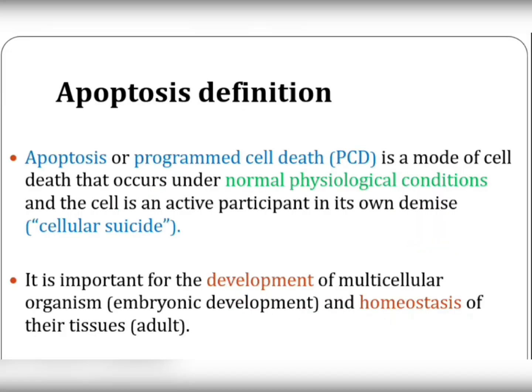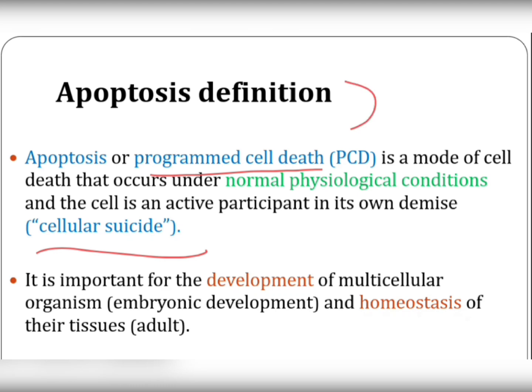So if we talk about the exact definition of apoptosis, apoptosis, also known as programmed cell death, is a mode of cell death that occurs under normal physiological conditions. It means that this cell death occurs under normal physiological conditions, and the cell itself is an active participant in its own death or its own destruction. That's why apoptosis is also known as cellular suicide, because the cell is actually participating in its own death.